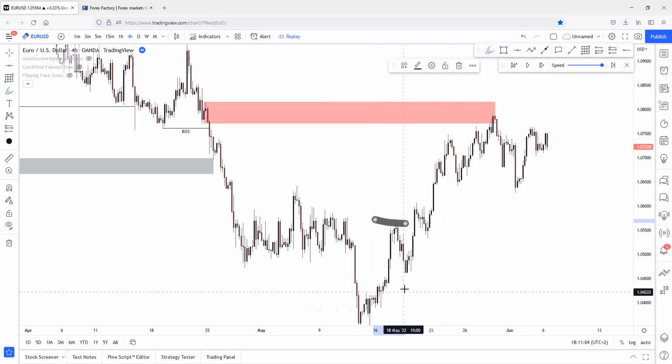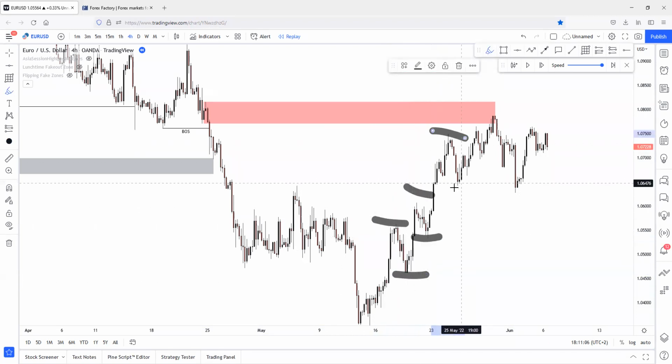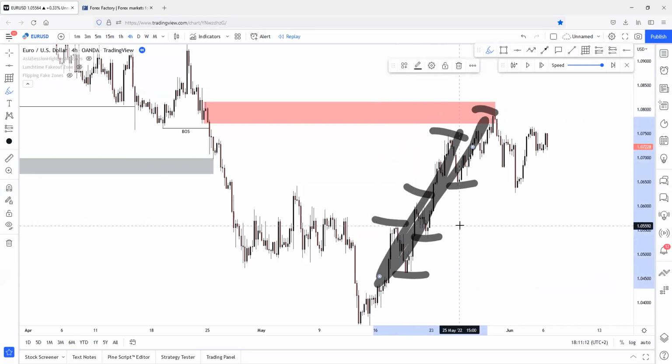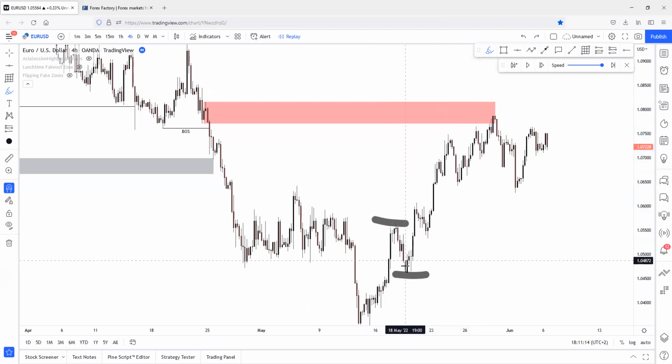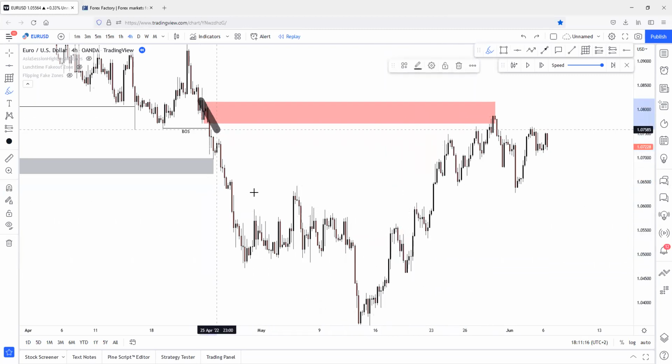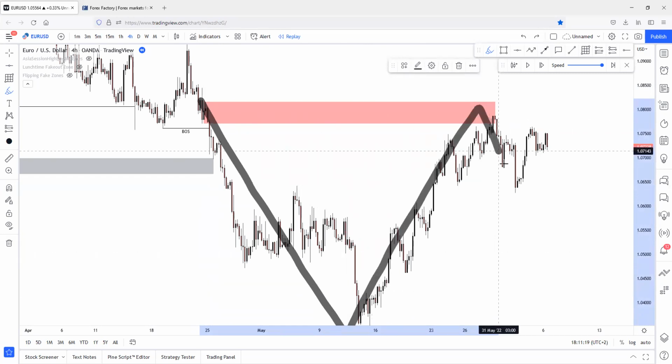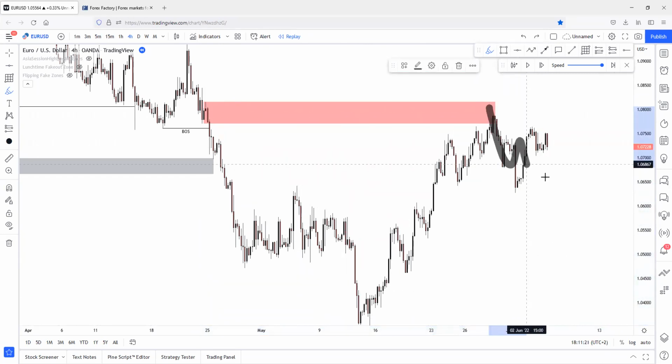Here was the lower high, higher low, higher high, higher low, higher high, higher low, higher high. So the actual structure on the 4-hour chart has been changed to bullish at this region, on this leg, right? But this leg is the simple pullback of the daily chart. So this is the daily main order flow. This is the daily pullback, daily main order flow. Expectation order flow will happen here.